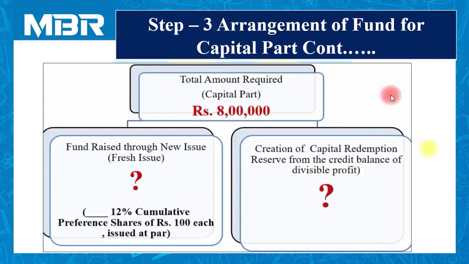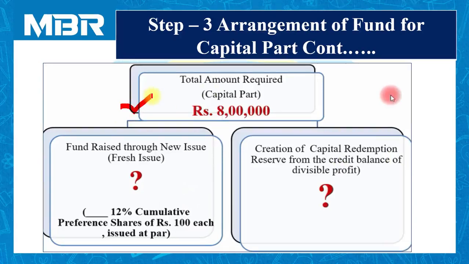Let us move to the third and most important step of our RPS redemption. It is all about arrangement of fund for capital part. In previous many sessions, we have discussed these kinds of adjustment. Simply, we have to calculate everything and we have to make it fix.